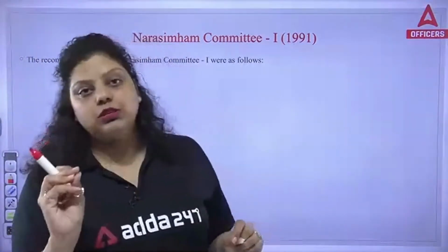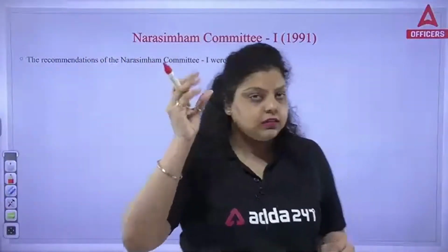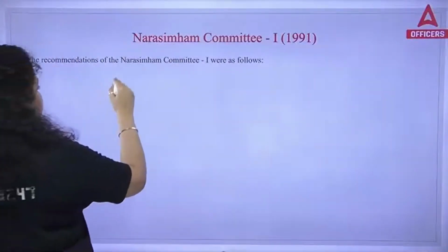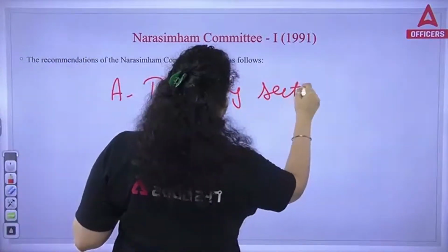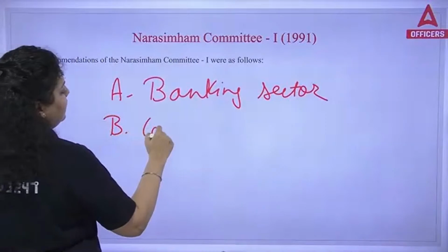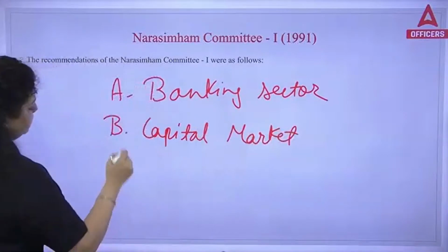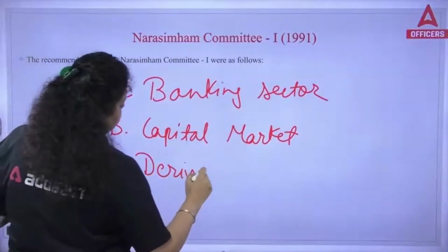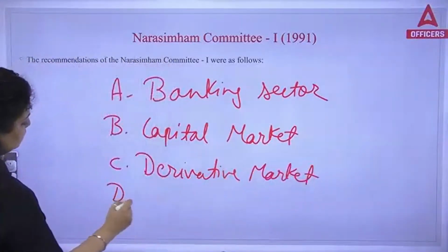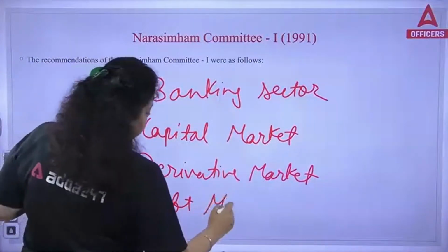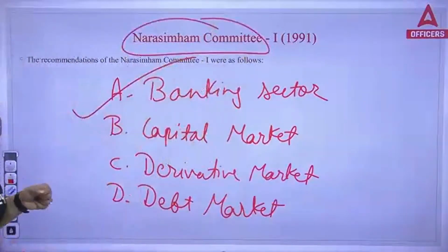It's a one-liner question: the Narasimhan Committee has given recommendations on which of the following sectors? Options can be: option 1, banking sector; option 2, capital market; option 3, derivative market; option 4, debt market, etc. So the Narasimhan Committee has given recommendations on the banking sector.